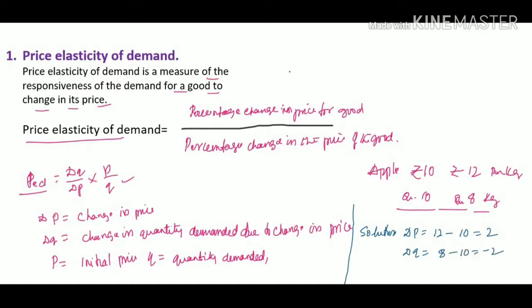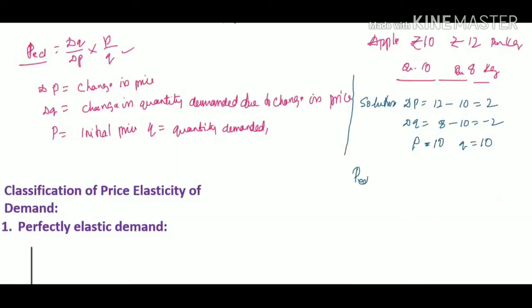The initial price of an apple is 10 and the original quantity demanded is 10. Using the formula, price elasticity of demand is change in quantity demanded divided by change in price, into original price over original quantity. That is minus 2 by 2 into 10 by 10, and we get minus 1. So price elasticity of demand is 1.